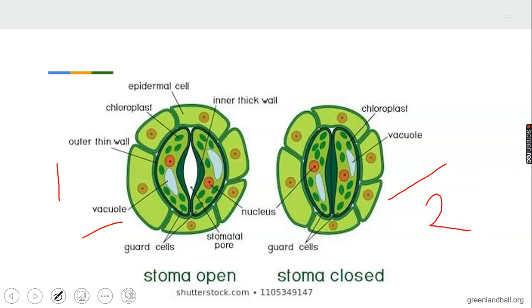Now, when the stomata opens, it allows for diffusion of gases into the plant. When it closes, the surface of the leaf is bringing out water, what we call evaporation. So the stomata opens and closes. It opens during the day, it closes during the night.